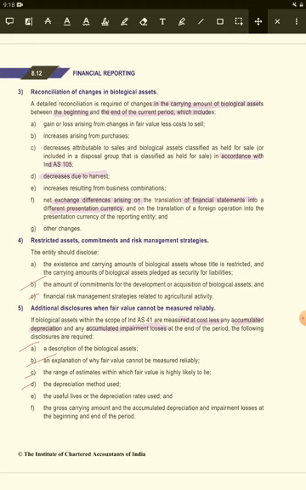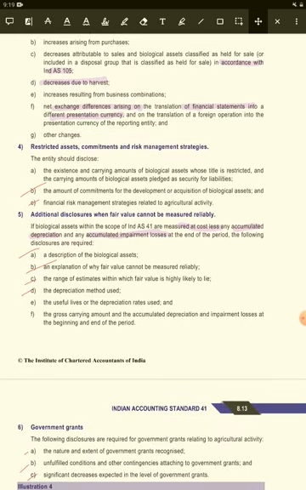Next is decrease due to harvesting, increase resulting from business combinations, and net exchange difference, मतलब foreign exchange का, and other changes. इतना सारा adjust करके we need to do the reconciliation between the opening and closing. अच्छा, then restricted asset and commitments and the risk management strategy.